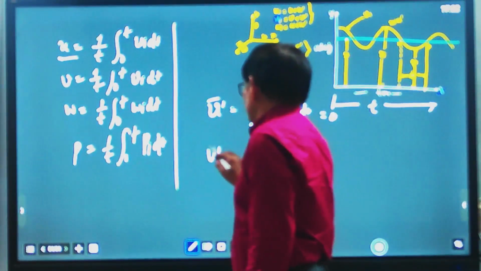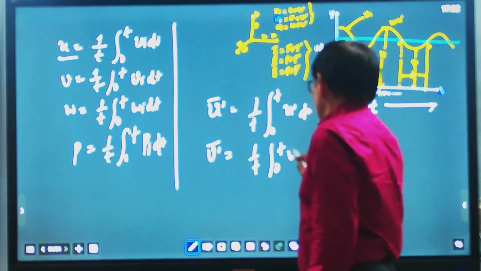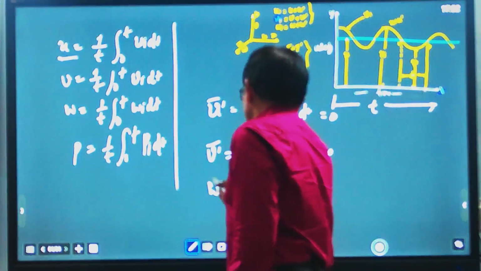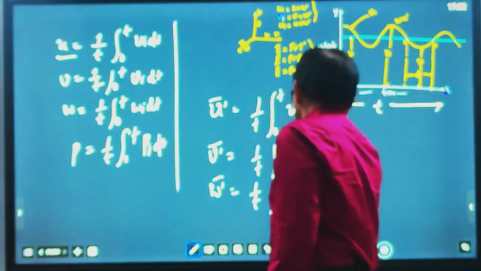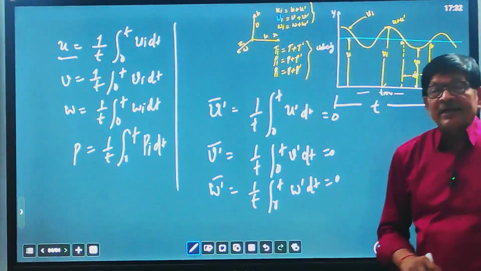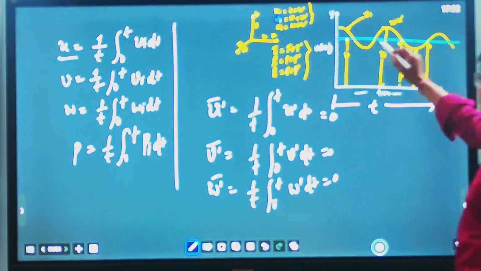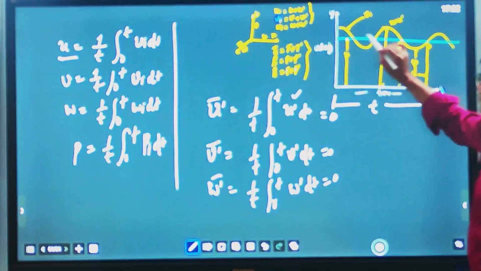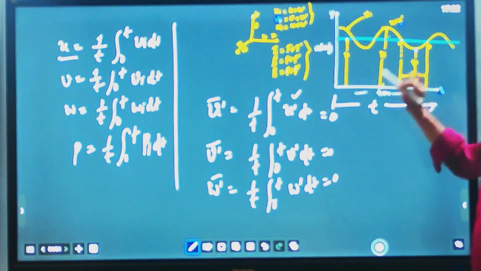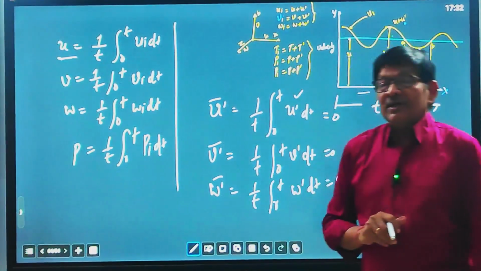Similarly, when we add v dash average, 1 by t, integral from 0 to t of v dash dt, it again becomes 0. Similarly, omega dash average equals 1 by t, integral from 0 to t of omega dash dt. So the average of the fluctuating component for the whole flow is always 0. You can imagine from this that once it is going u dash plus and again u dash minus, u dash plus, u dash minus, it will become 0. So the average is always 0.